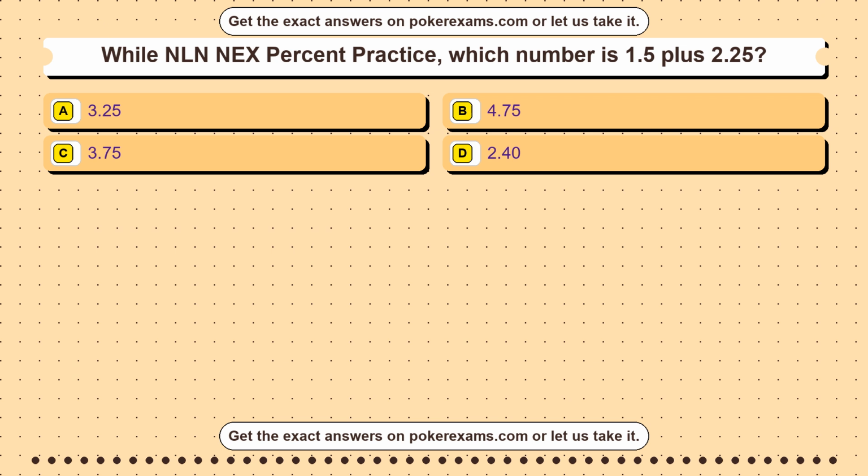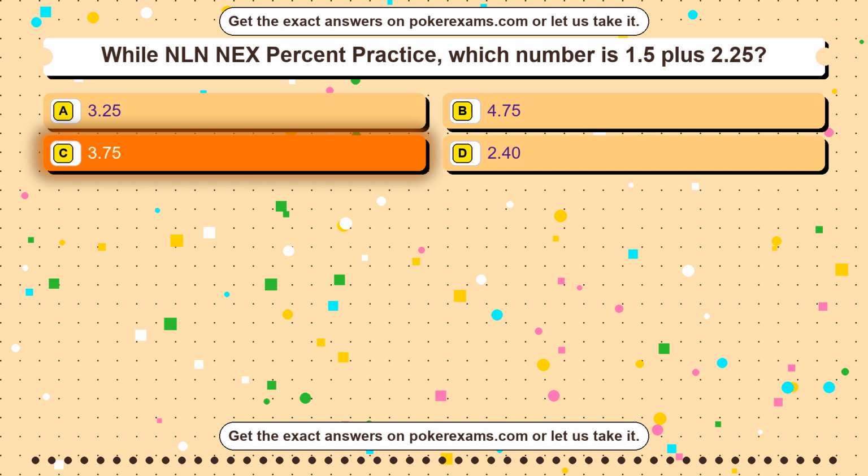Question 27. Which number is the mode of 4, 6, 6, 7, 9? Option A 7. Option B 9. Option C 4. Option D 6. The correct answer is option C.